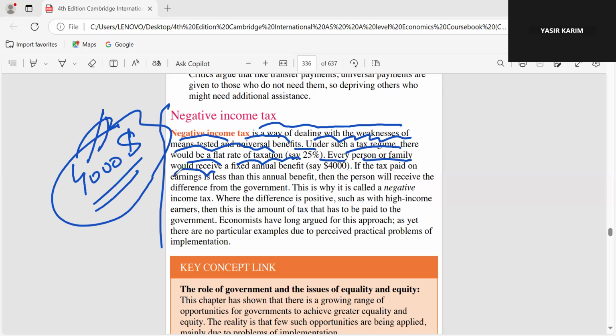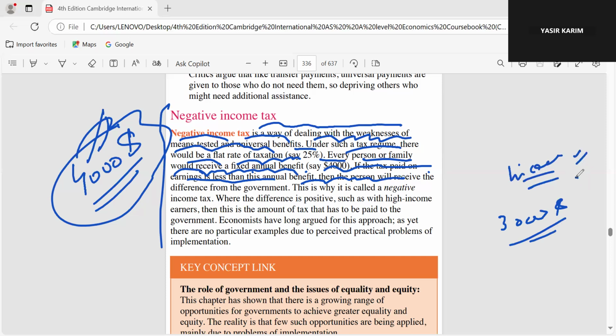If the tax paid on earnings is less than this annual benefit, then the person will receive the difference from the government. This is why it is called a negative tax. Let's suppose I am paying $3,000 tax on my income. It means my income is too low, that's why I am paying so little tax. So the difference, like $1,000, the government will pay me as a negative tax, and this will increase my level of income.